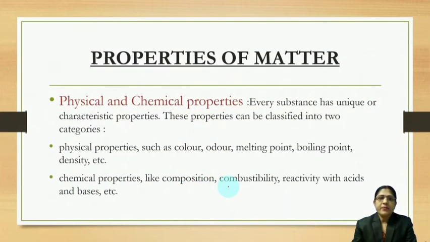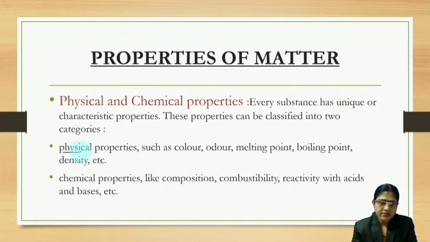Let us start with properties of matter, physical and chemical properties. As we know, every substance has unique or characteristic properties. These properties can be classified into two categories.